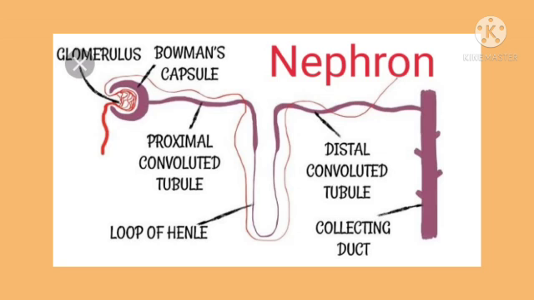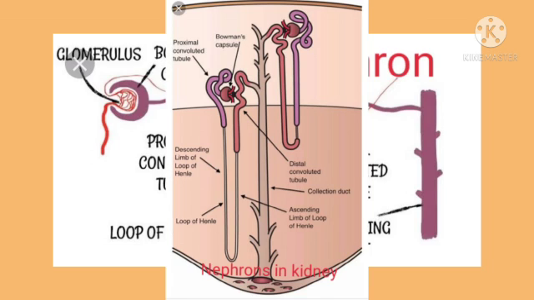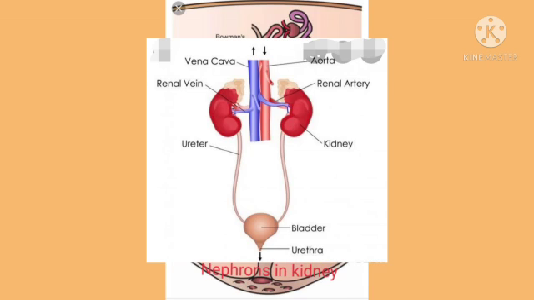Each nephron begins as a cup-shaped structure called Bowman's capsule with a long tubule. The tubule is divided into a proximal convoluted tubule, Henle's loop, and a distal convoluted tubule, and many such tubules enter into collecting ducts which open into the renal pelvis, into the ureter, to take the urine to the urinary bladder.